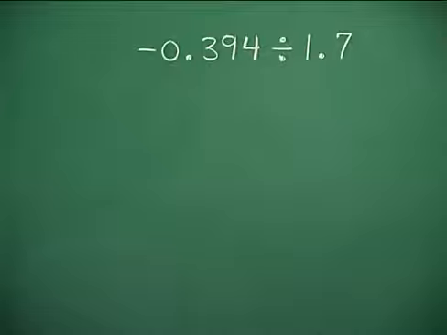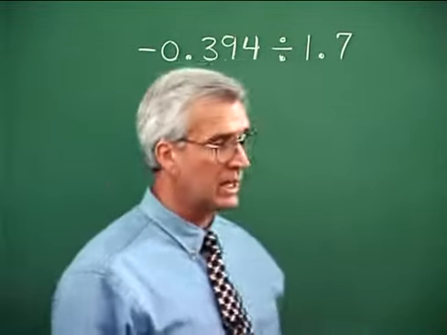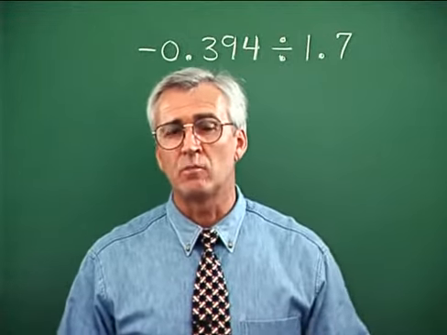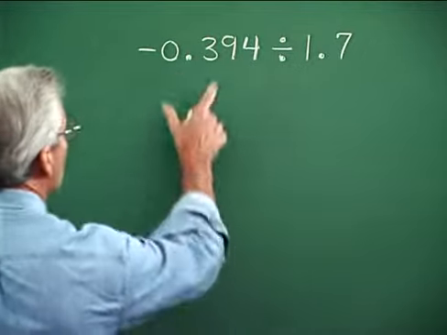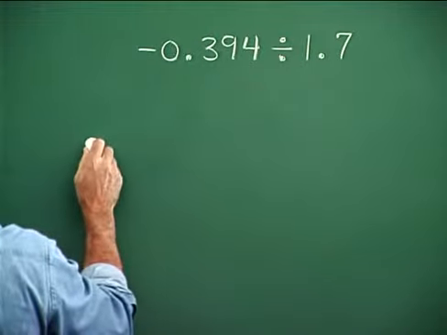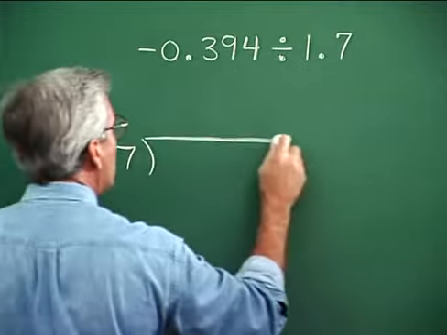Here's another one. It's a division problem involving decimals. And you may recall from arithmetic that all we do is set up the long division for the two numbers, and then we go through a little routine to place the decimal in the answer. It kind of looks like this. We have this number divided by that one. This is our divisor, so we start with that in setting up the problem. It's 1.7 then into